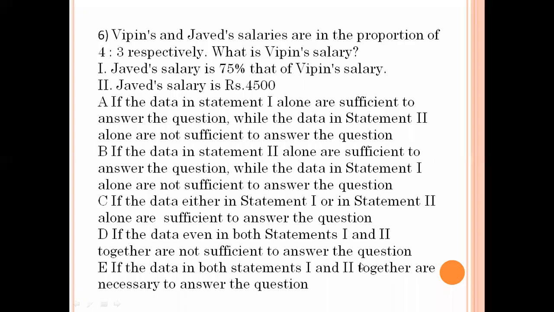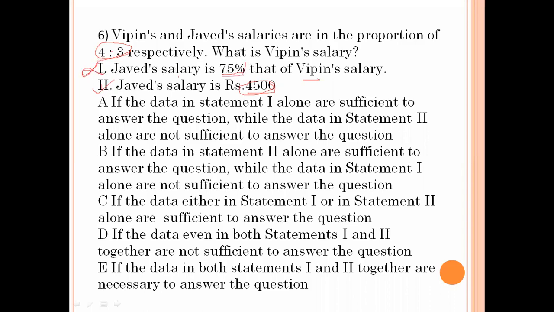Next question. Vipin's and Javed's salaries are in the proportion of 4:3 respectively. What is Vipin's salary? Statement 1: Javed's salary is 75% that of Vipin's salary. Statement 2: Javed's salary is 4,500. In statement 1, we only get a percentage, and the ratio is already given. Now we need the exact salary of any one of those persons. In statement 2 we have that value, so it is sufficient to answer this question. No need to take statement 1.